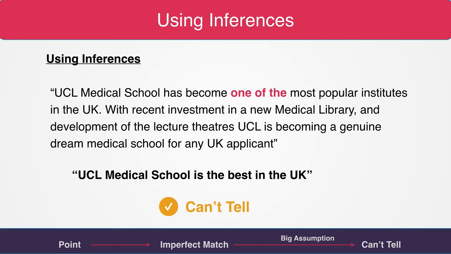If the passage had said, UCL is becoming a genuine dream medical school for any UK applicant, slowly catching up with Imperial, then the answer would be false here because that clearly shows that Imperial are better than UCL. But there's no explicit mention of that in the passage. So the answer is can't tell. And this is an example of an imperfect match, but there being too big an assumption, so the answer will be can't tell.